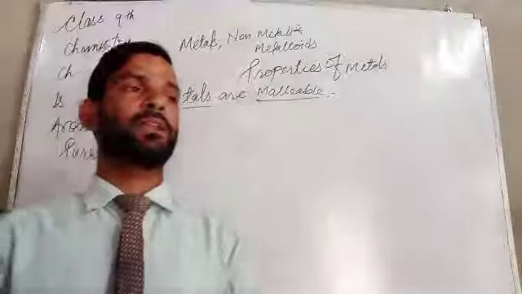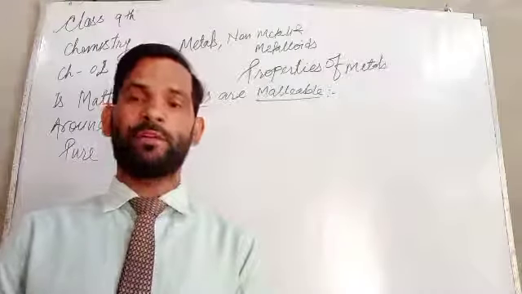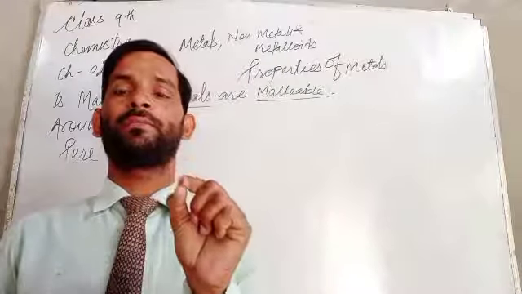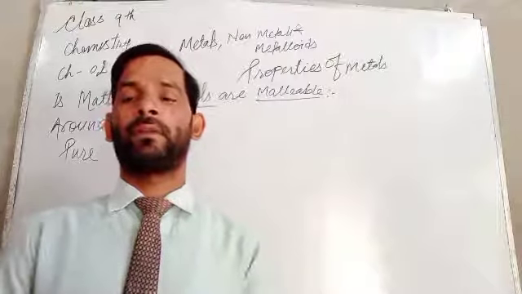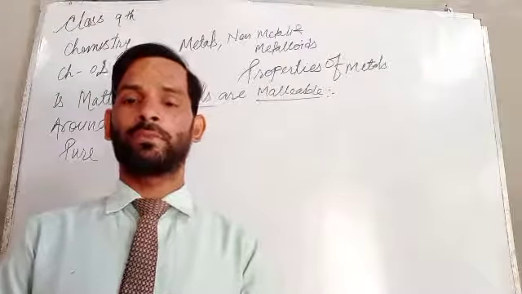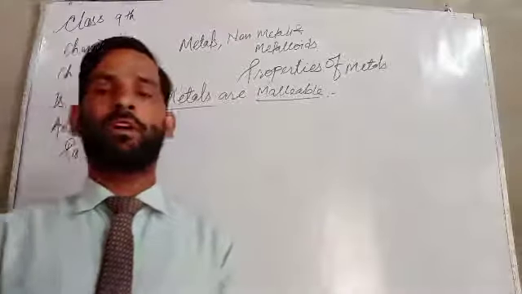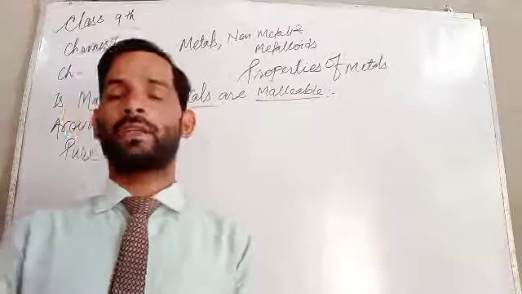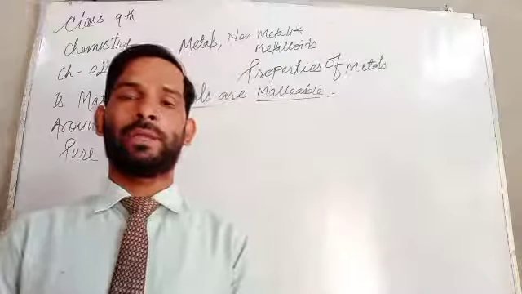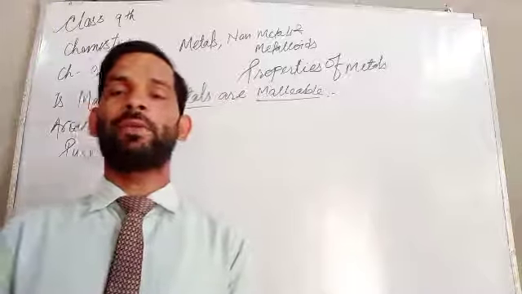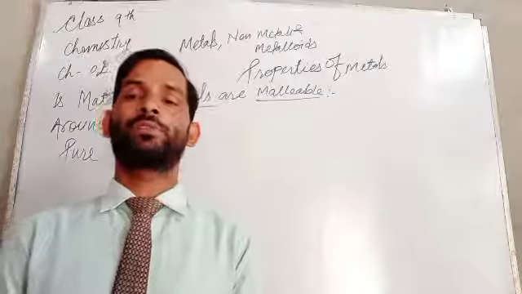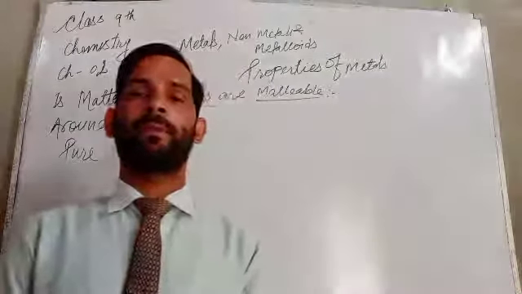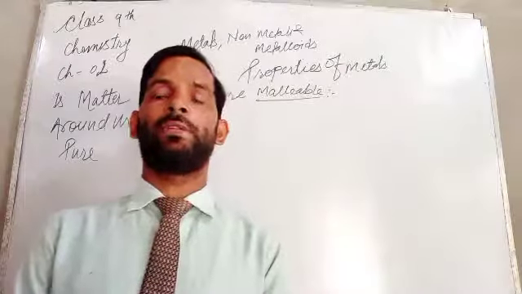Suppose there is an aluminium foil, you have seen in the case of food material, a very thin and very fine metal sheet is used to cover it, and in the case of gold foil there are different forms of foils that are made only of metals. Why? Because metal can be drawn or beaten into very thin sheets. This property of metals is called malleability.